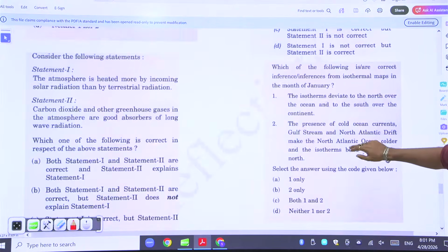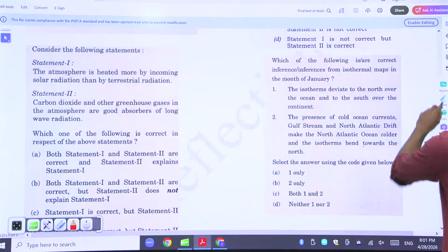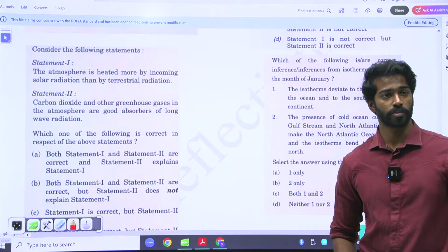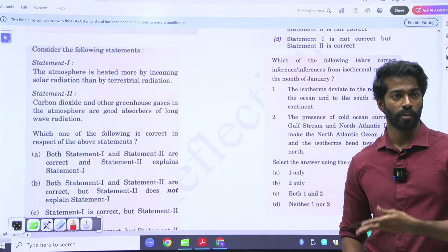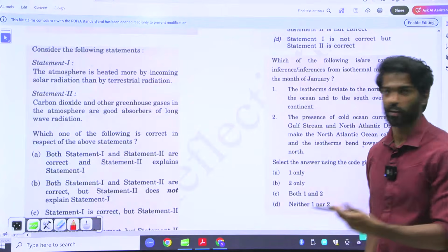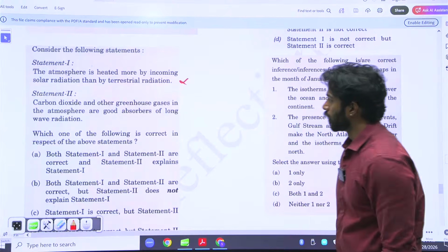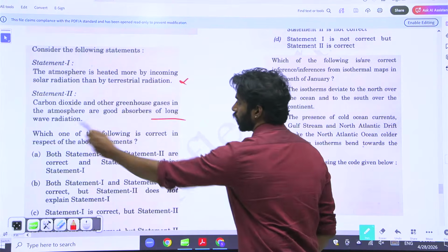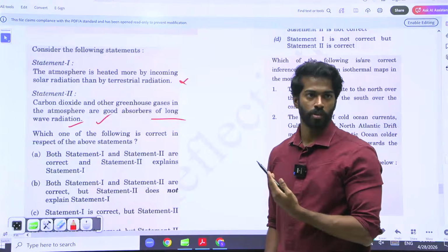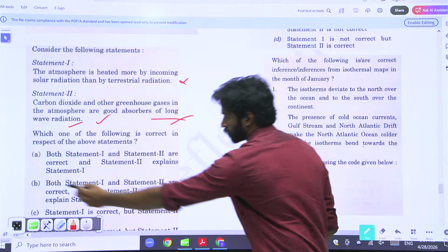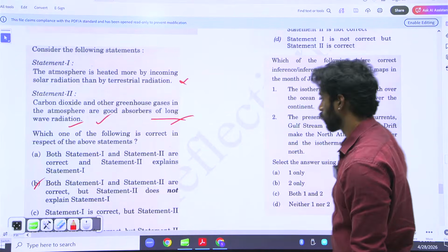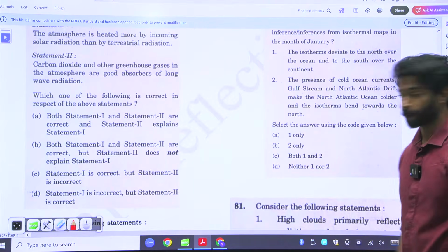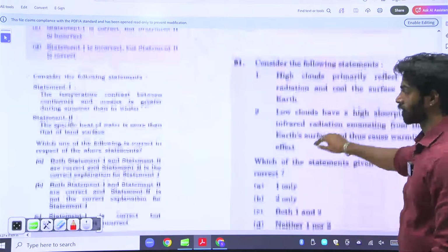The atmosphere is heated by incoming solar radiation than by terrestrial radiation. Is it? No, because incoming solar radiation is short. Terrestrial radiation is what actually heats it. So first statement is wrong. Carbon dioxide and other greenhouse gases in the atmosphere are good absorbers of long wave radiation. True. So first is wrong, second is right. Okay. C, so D. All knowledge. Nothing else here.